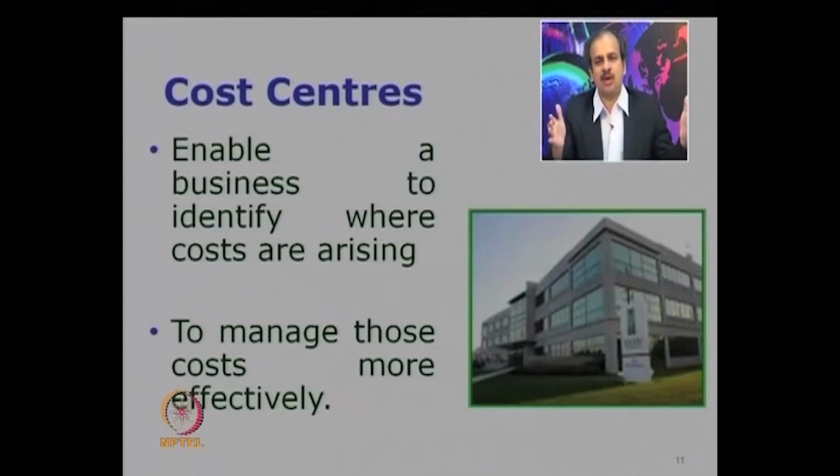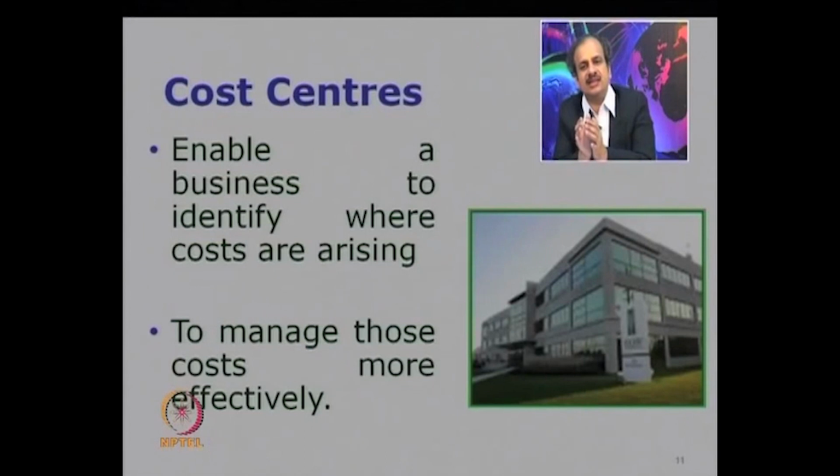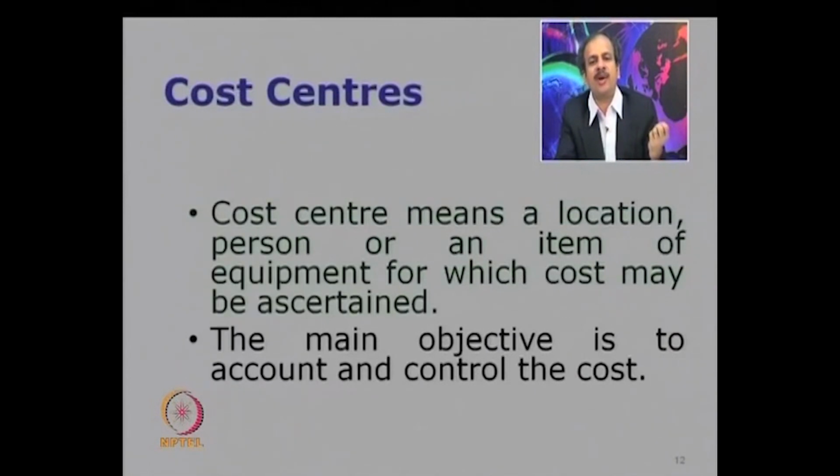The whole business or the whole of the operations is divided into small parts or units, and those small parts are where all the costs are accumulated. Such small parts or business units are known as cost centers. In common parlance, you may name them departments, because that is a term many times used. So the whole of the operations may be divided into small departments, and each of those departments could be considered a cost center.